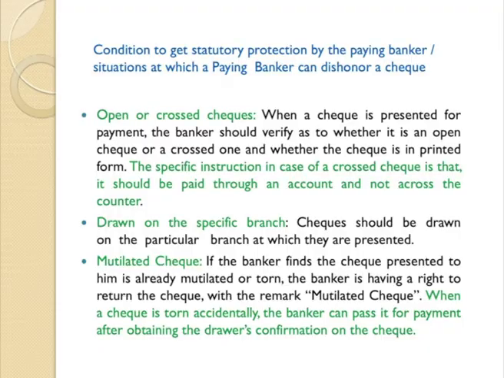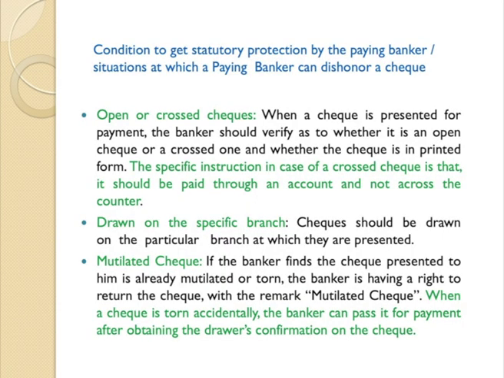That is, when a check is presented for payment, the banker should verify as to whether it is an open check or a crossed check. If there is a specific instruction, if the check is crossed, then it should be paid through an account. It cannot be paid across the counter. If the check is not crossed, you can pay it across the counter. But the moment the check is crossed, you have to pay to the account only, not across the counter.